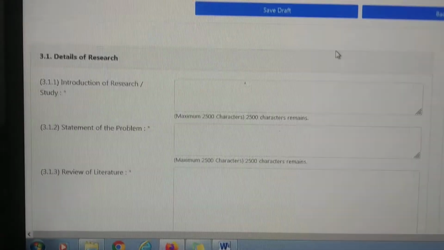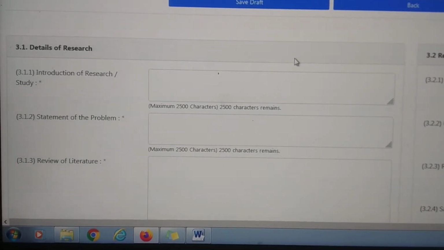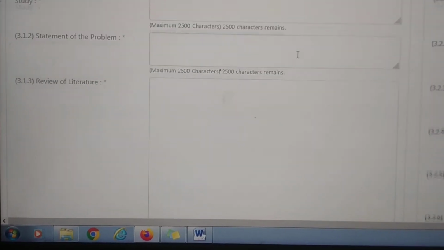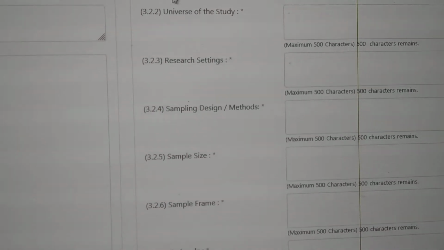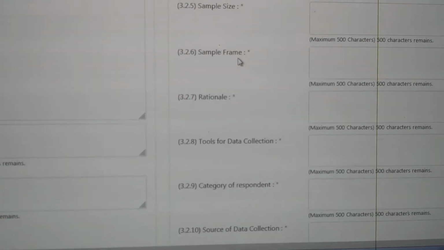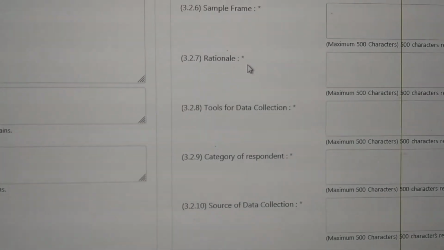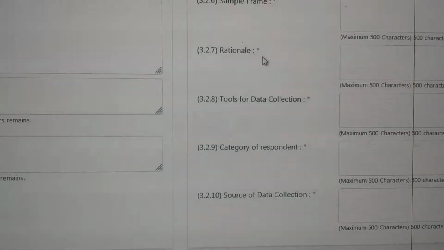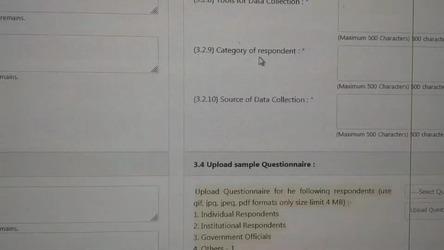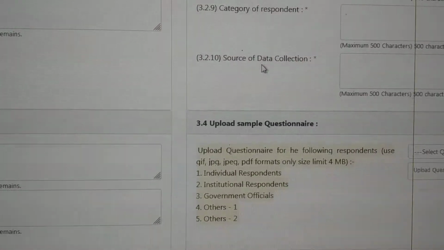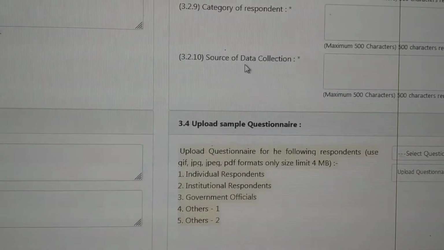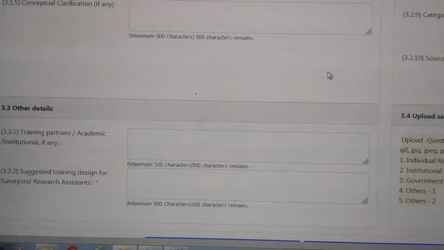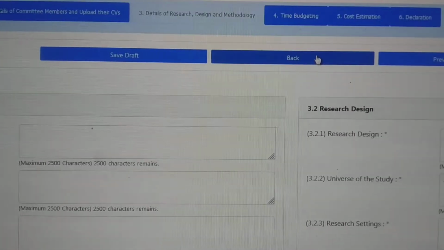In the research details, usually we prepare the introduction to the research study, statement of problem, review of literature, research design, universe of the study, research setting, then sampling design and methods, sample size, sample frame, rationale of the study, tools of data collection, category of respondents with whom you are going to conduct the study, and source of data collection. Finally, you need to upload the questionnaire, the tool of data collection. It can be an interview schedule, a questionnaire, or a focus group discussion. That is up to you, what you are going to submit to the National Commission for Women for your research project.